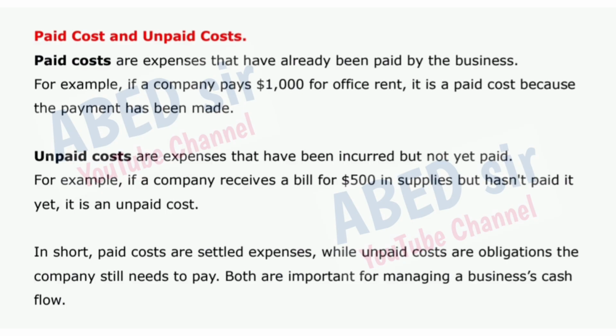For example, if a company receives a bill for $500 in supplies but hasn't paid it yet, it is an unpaid cost. In short, paid costs are settled expenses, while unpaid costs are obligations the company still needs to pay. Both are important for managing a business's cash flow.